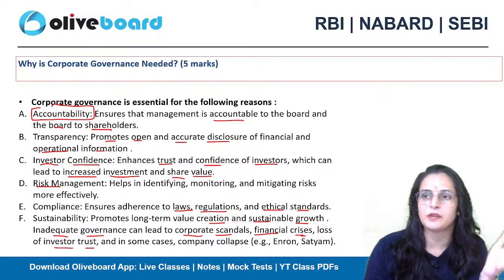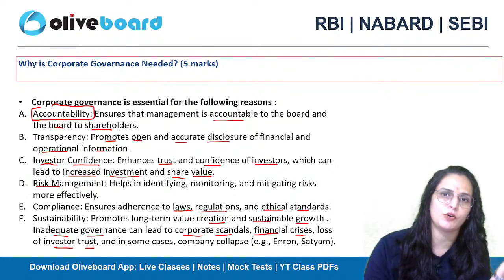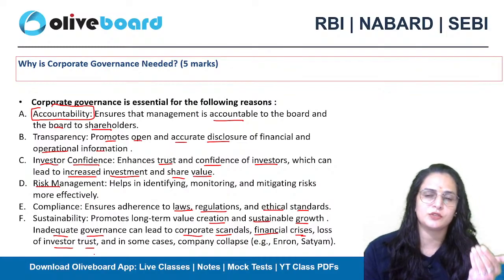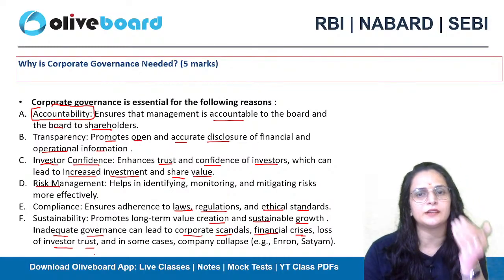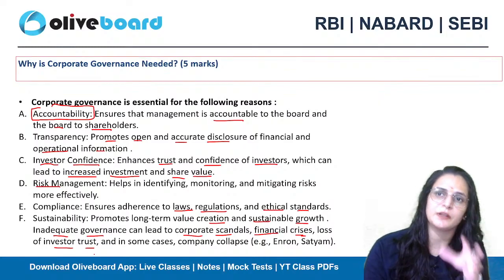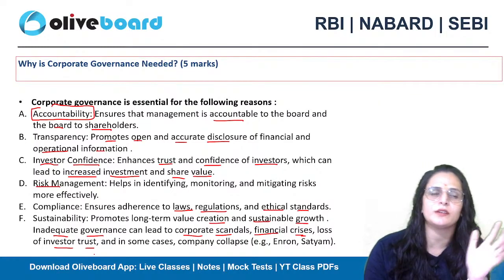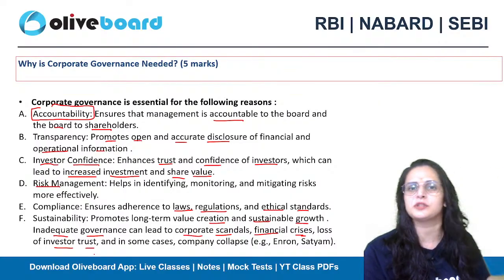For example, in our daily life we also observe that your friend has borrowed some money from you and promised that he will return your money in the next 3 months, but he has not returned it for 6 or 7 months. What will happen? You will lose trust in him. You will not trust him, and you will forget the friendship.